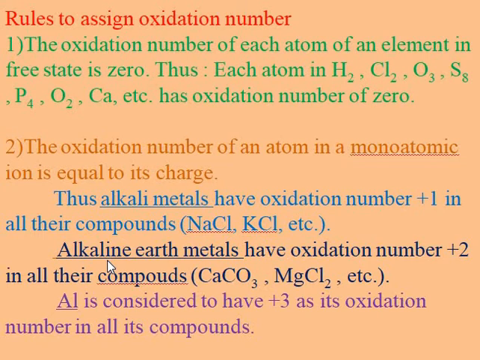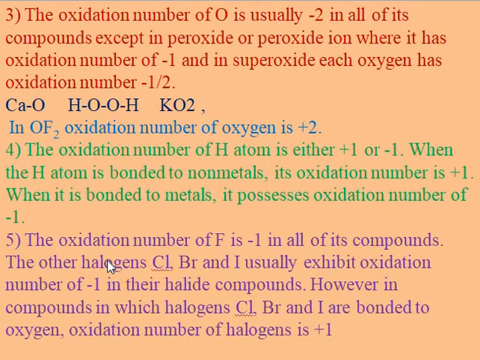Next rule: the oxidation number of oxygen is usually -2 in all of its compounds except in the peroxide and superoxide ions.